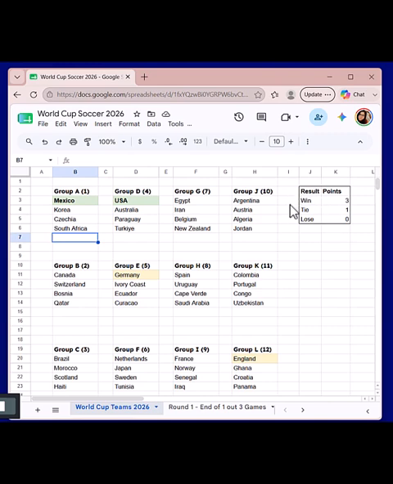Here is the way things are scored in the World Cup. You can win, you can tie, or you can lose. A win means that one team wins and the other one loses. A tie is that both teams don't win and they don't lose. If you win, you get 3 points. If you lose, you get 0 points. And if you tie, you get 1 point. So that's how it works.